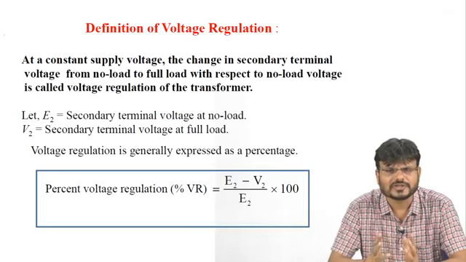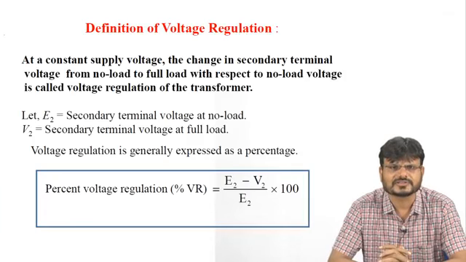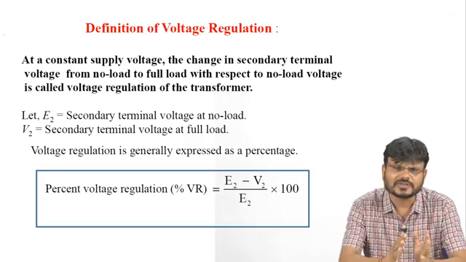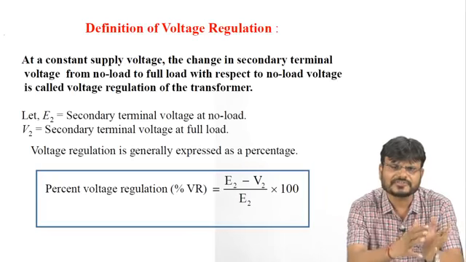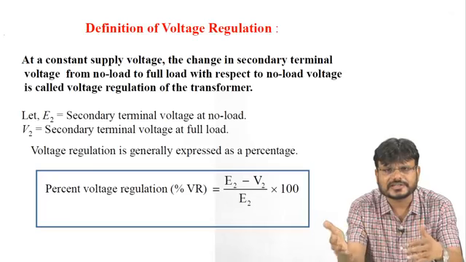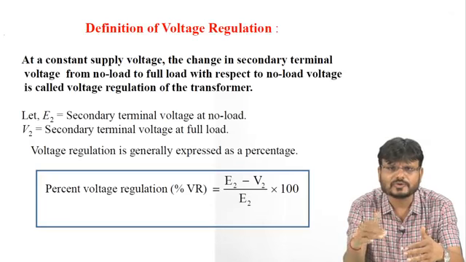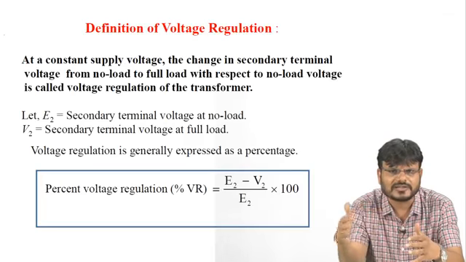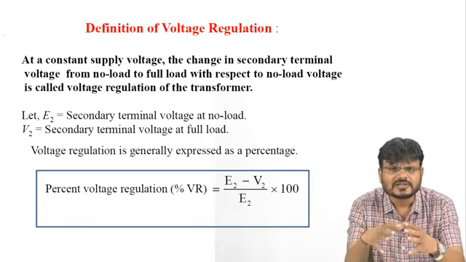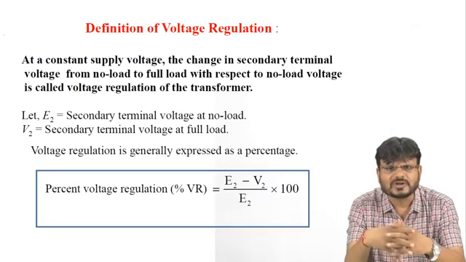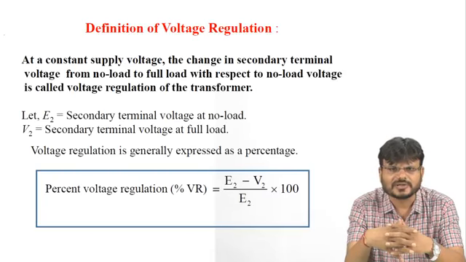Now we have to understand the definition of voltage regulation. At constant supply voltage, that means whatever voltage you give on the primary side, you keep it constant. The change in secondary terminal voltage from no load, meaning no load is connected at the secondary side, neither a resistive load, nor an RL load, nor an RC load, to full load, with respect to the no load voltage, is called the voltage regulation of the transformer.